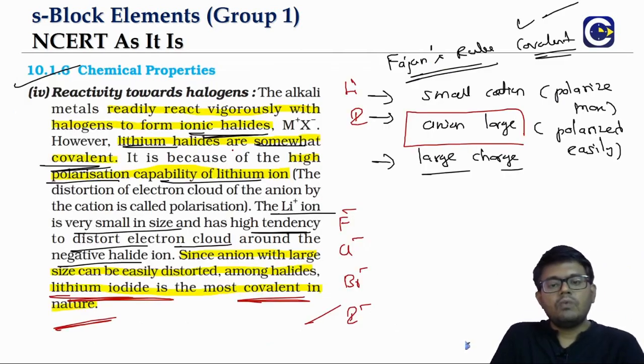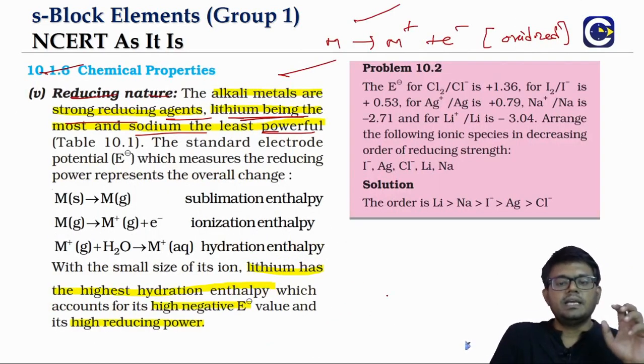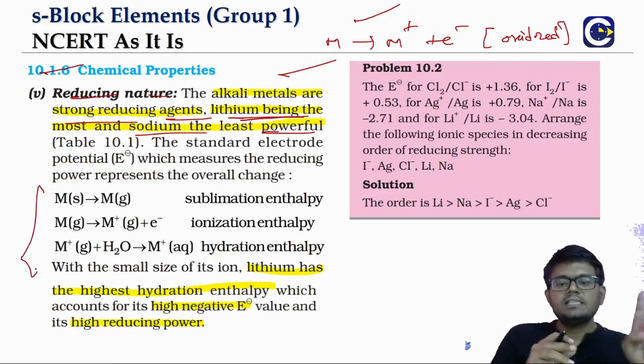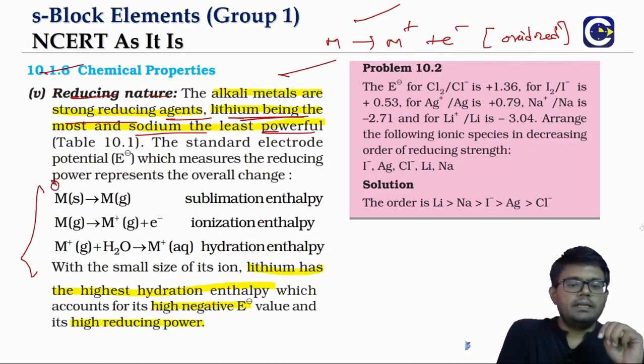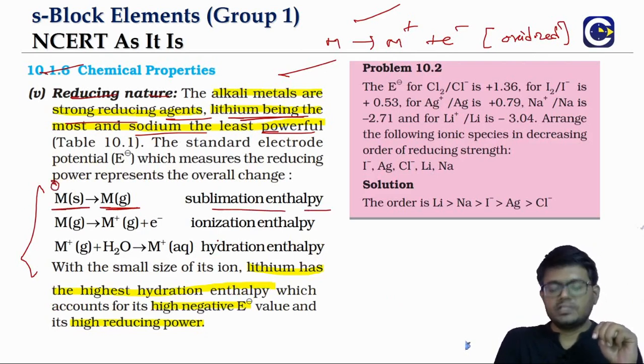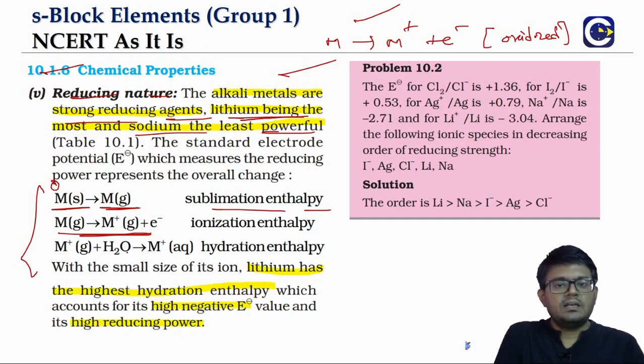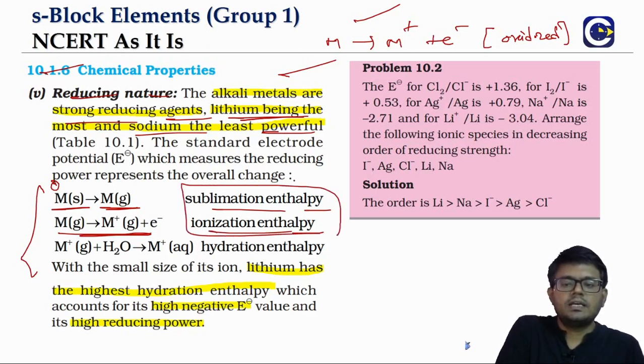Sodium. Why is it so? Because if you look at the way we calculate the electrode potential, there are actually 3 steps involved. First, the metal in the solid state should undergo sublimation to form gaseous metal atoms. Energy will be required there, because when you convert a solid into gas, energy is absorbed. Then the gaseous metal atoms lose electrons to form gaseous ions, that is ionization enthalpy. Both these steps require energy.